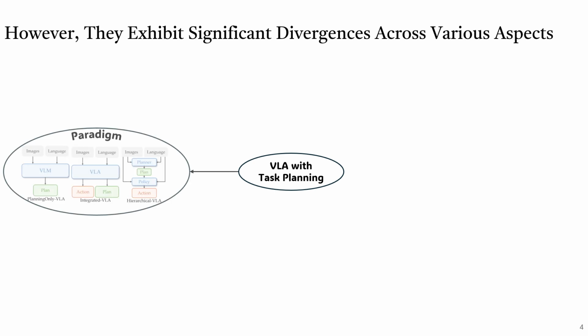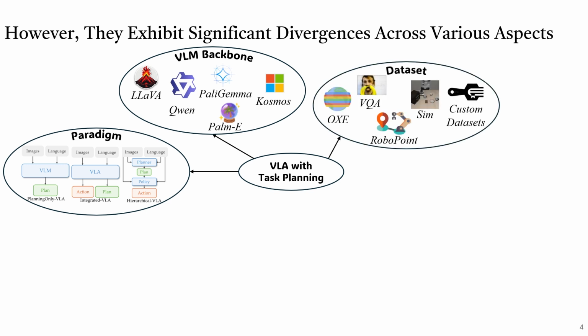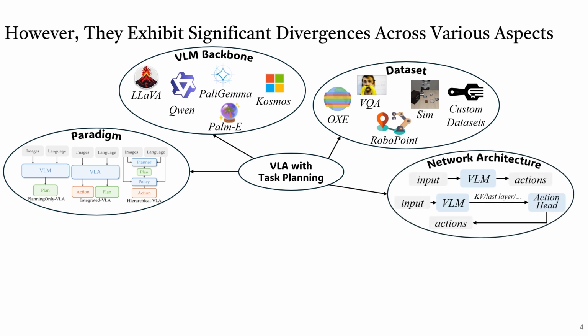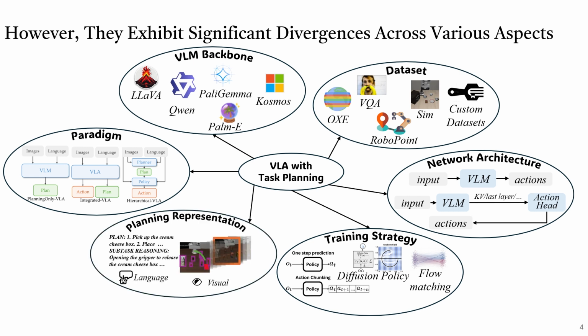These methods vary in paradigms, including end-to-end or hierarchical paradigms, VLM backbones, including many mainstream VLMs, training datasets, including OpenX embodiment dataset, VQA dataset, RoboPoint, simulation and custom real-world datasets, network architectures, including different connection methods between VLM backbone and action head, training strategies, including L1 MSE loss and flow matching loss, and planning representations, including language planning representations, visual planning representations, and goal image generation.